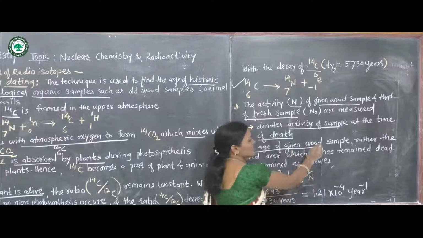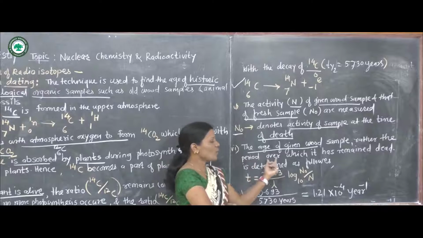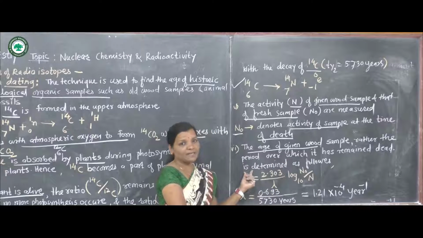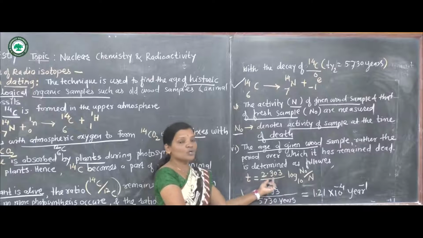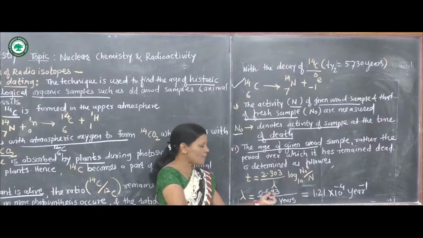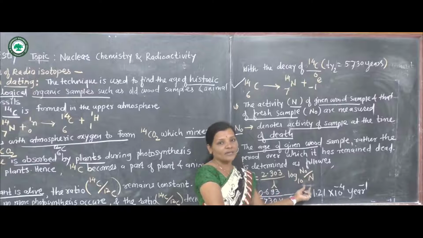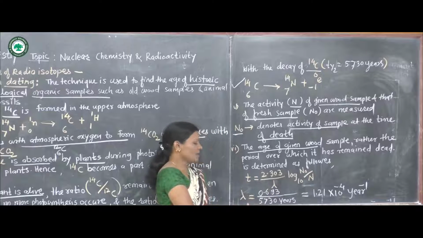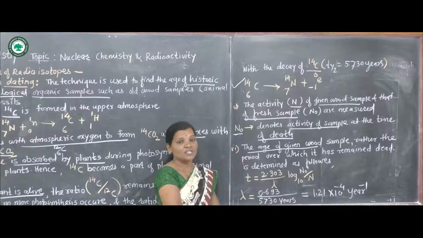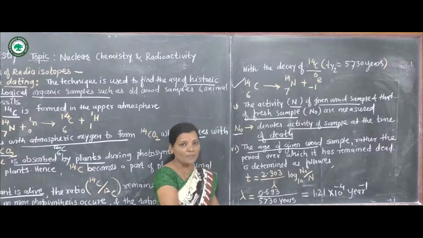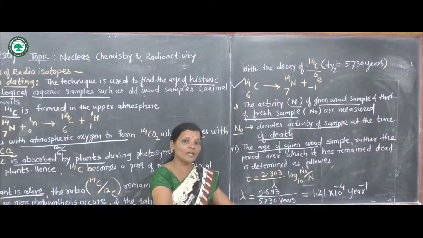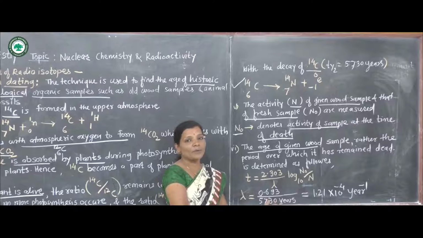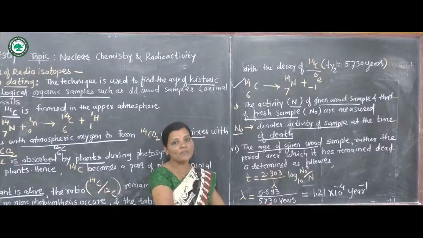Hence the age of the given wood sample, that is, the period over which it has remained dead, can be measured by using the formula t equals 2.303 divided by lambda, log to the base 10 of N naught divided by N. Here lambda, the decay constant, is given by 0.693 divided by t half, and t half is the half life of the carbon 14 isotope, which is 5730 years.